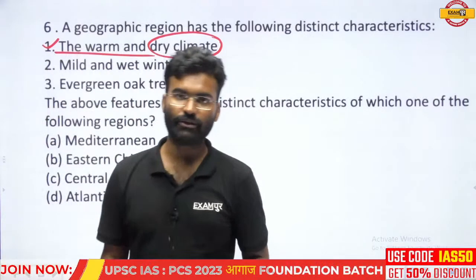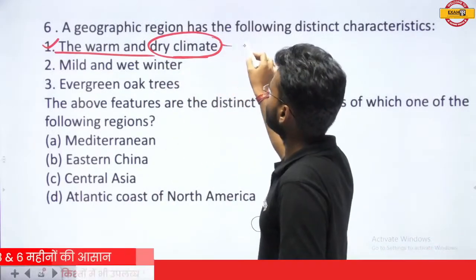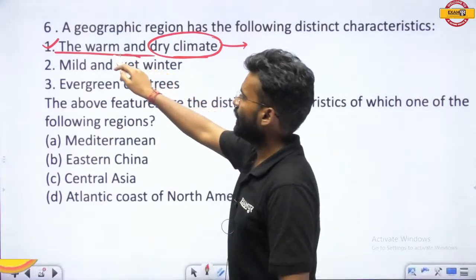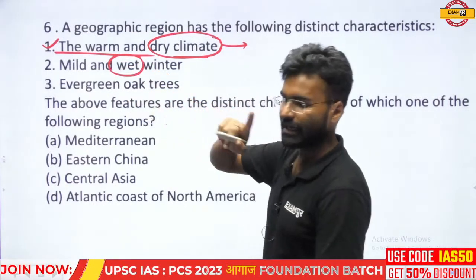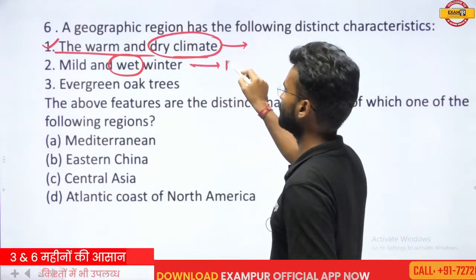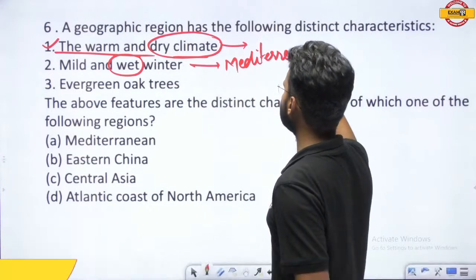The second point, mild and wet winter. If you study, the one climatic zone that has the wet winter situation is the Mediterranean climatic zone. You can derive the answer from these two points.